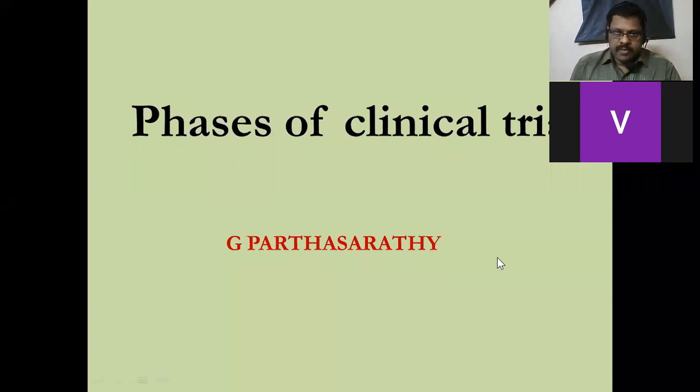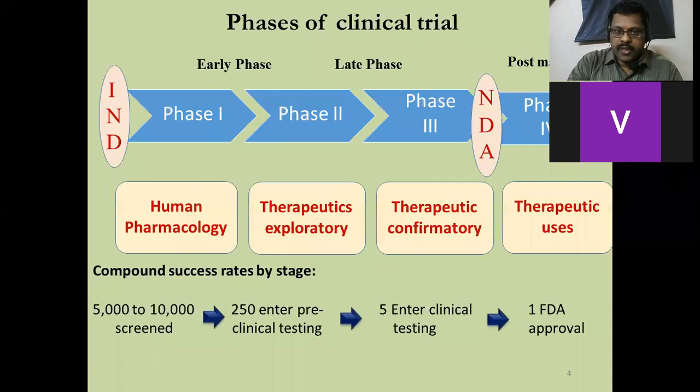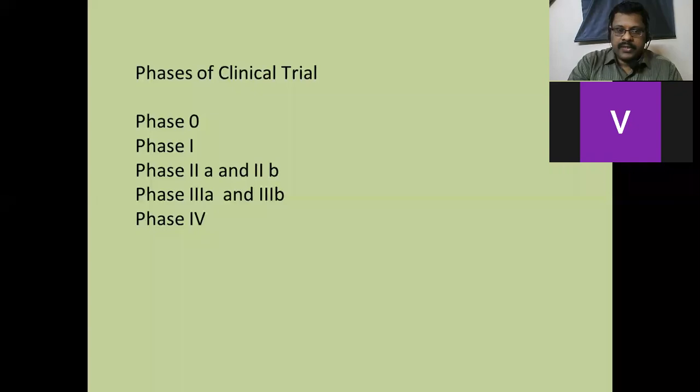Last class we started to discuss phases of clinical trial. We discussed what a clinical trial is and why it is important, what the various phases in clinical trial are, what the objective of each phase is, and how we do it. The phases are phase 0, phase 1, and phase 2, which has two types, phase 2A and 2B. Like that, phase 3 also has 3A and 3B.